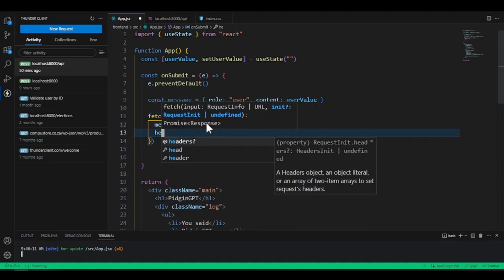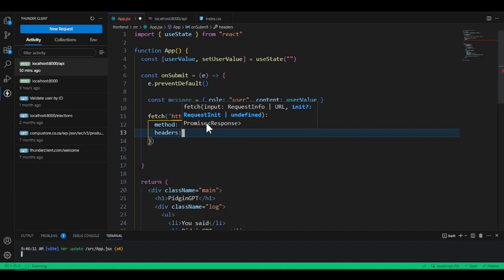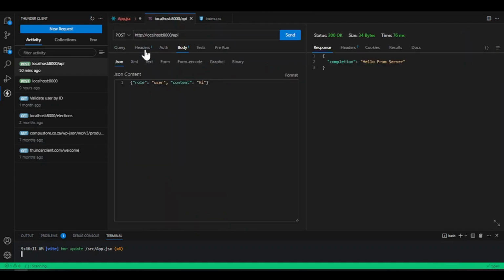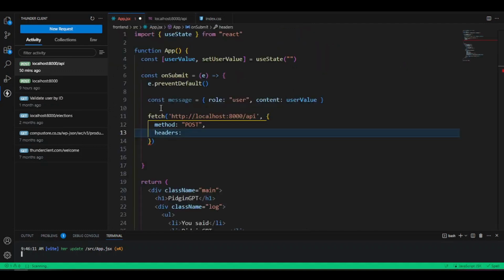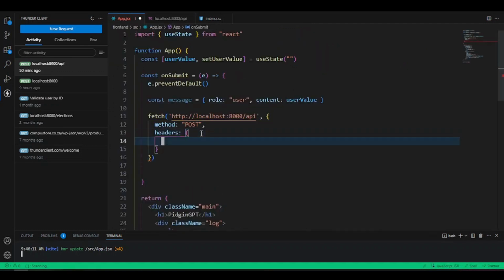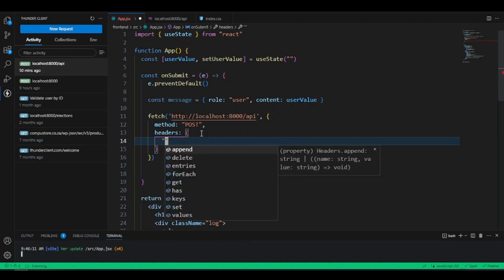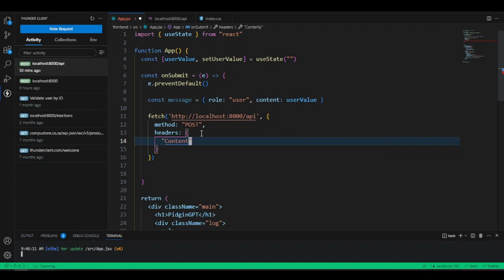Because with a post request, we also need to give a header. Remember, I said we didn't add a header before. Now if we come inside our Thunder Client and we come inside headers, we get this code here. So this content type and application JSON and all that good stuff. So we need to do it here also. So we go set our header. But this header takes an object, and in this object we say content dash type. Make sure you spell it out exactly like this. It must be exactly the same.